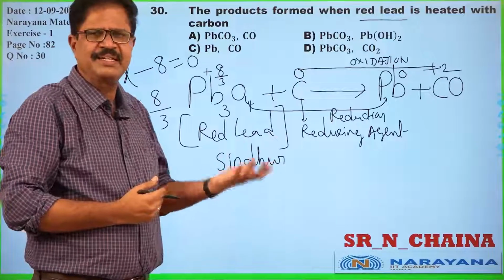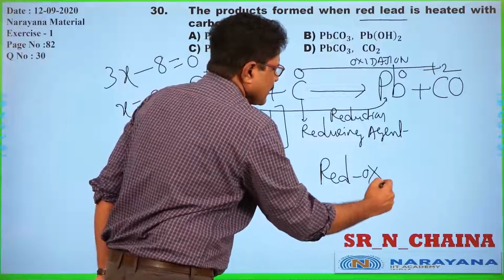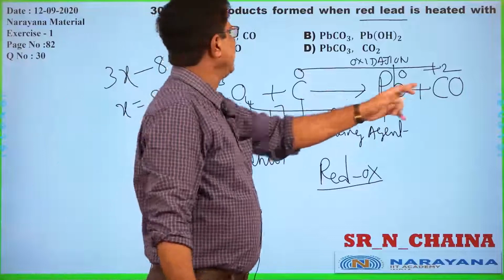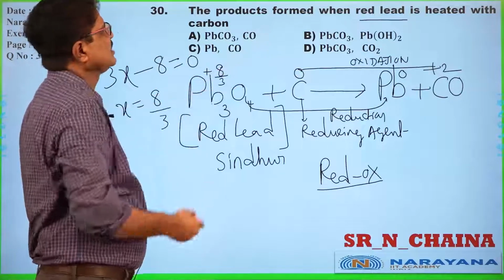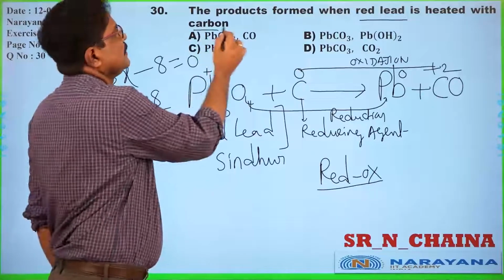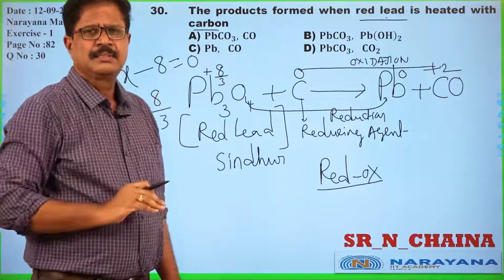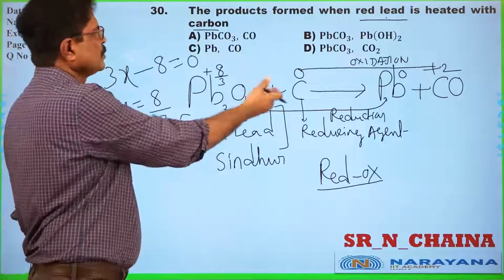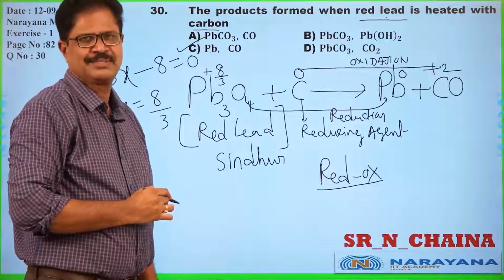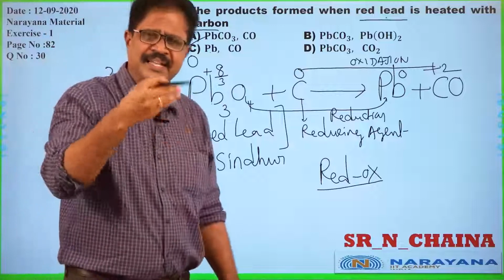So this is definitely a redox reaction. So carbon is the reducing agent, and the products are Pb and CO. So in the given question, the products formed when red lead is heated with carbon. Red lead, carbon: these two things you must recognize. So the answer will be C, lead and carbon monoxide for this question. Okay, now we will go with another new question.